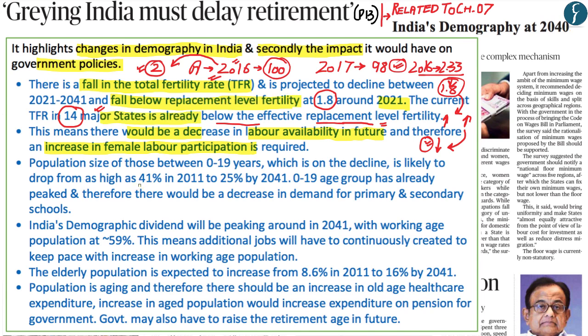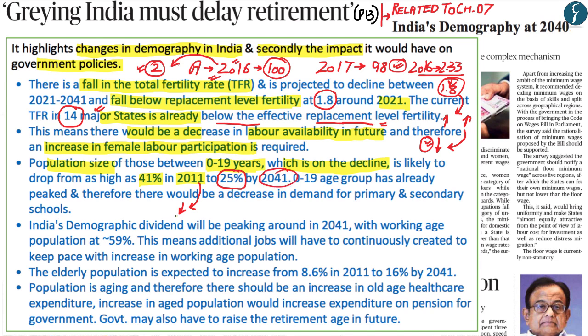Now, an interesting fact which has also been highlighted by the economic survey is that the population size of those who are aged between 0 to 19 is currently on a decline. Now, it was in the year 2011 in which the individuals who were aged between 0 to 19 formed around 41% of India's population. However, from 2011 onwards, the population of those individuals from the age of 0 to 19 is declining within India, whereby it is expected that those individuals aged between 0 to 19 would only form 25% of the population in 2041.